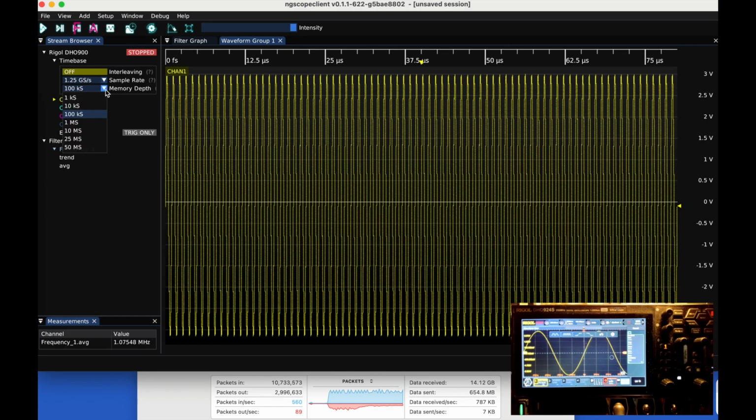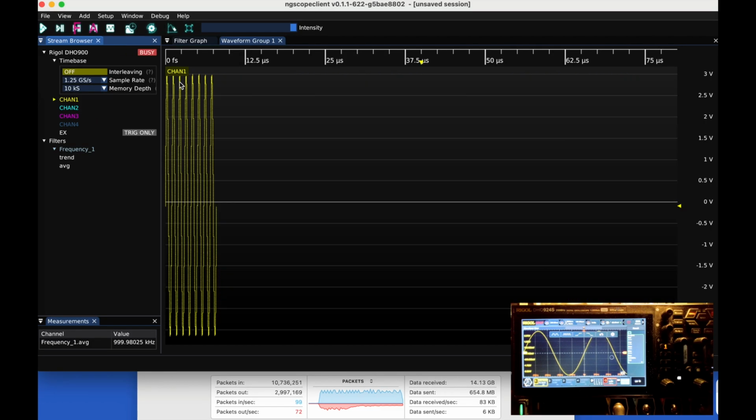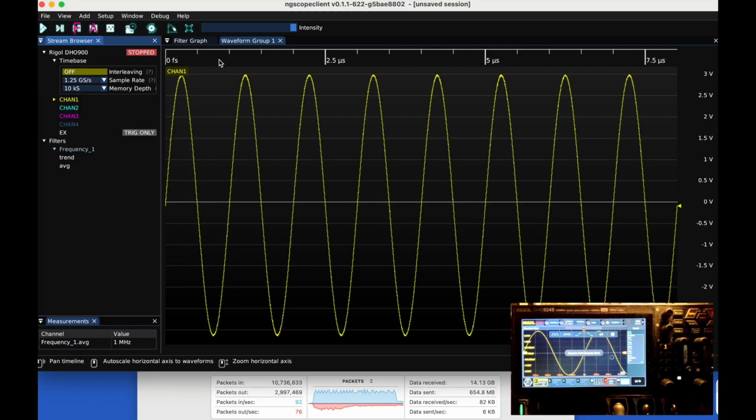Perhaps we're sampling with too big a memory depth. We can try to change it. The network traffic reduces, but it's still doing this flapping, which means that something is not completely right in this configuration. Anyway, we'll find out.